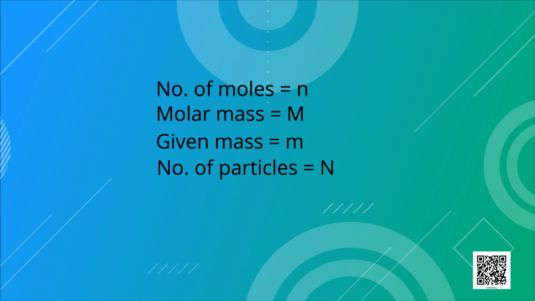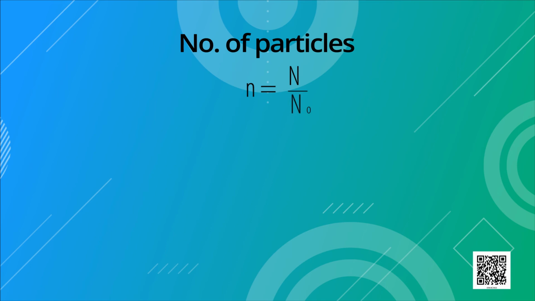Let us represent them by capital letter N, and Avogadro number is written as N naught, N with 0 underneath. We have two formulae now. For given number of particles, we have n is equal to N by N naught, and for given mass, we have n is equal to small m by capital M. We have to remember these formulae and then we can solve the questions easily.